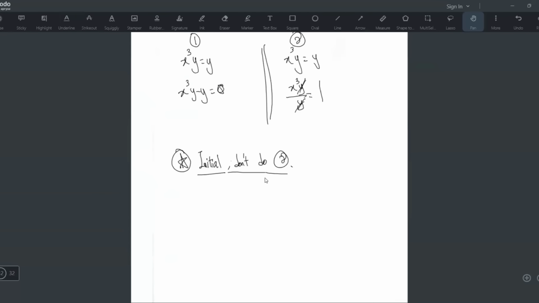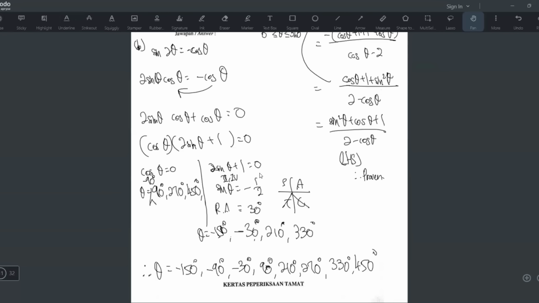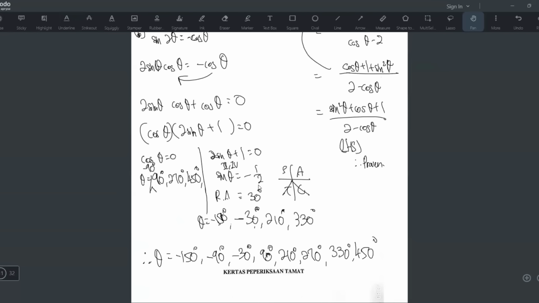Okay, kertas peperiksaan tamat. All right, so I think I'm done with this whole paper. And again, I just want to mention that I didn't really expect to be doing this paper this early. Because usually the SPM SEBENAR, they open it to public very late. Usually the paper will take a very long time, like after the results come out, baru dapat one. But this time I don't know why, one day after the Addmaths exam it is already open to public.